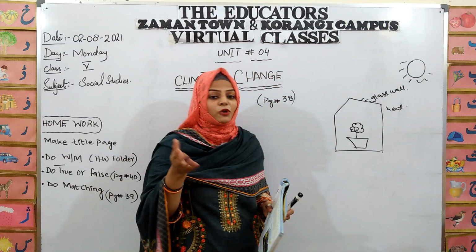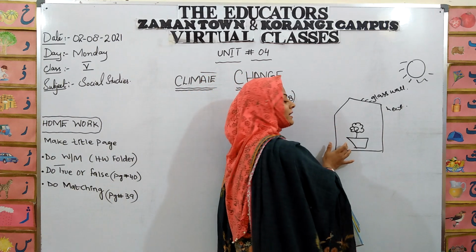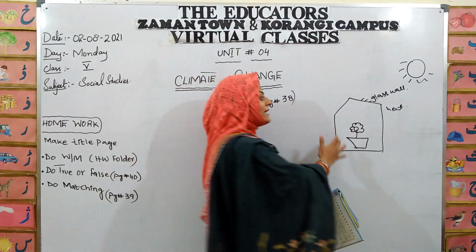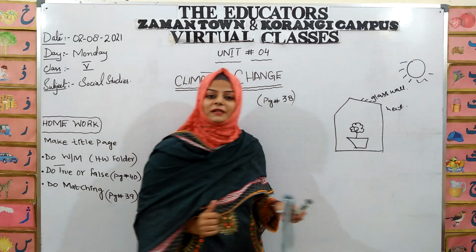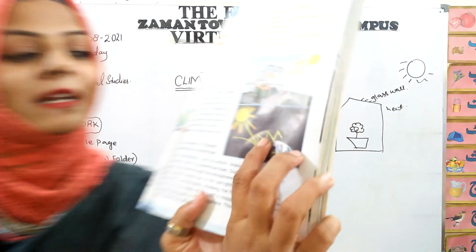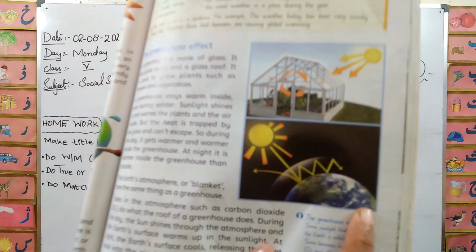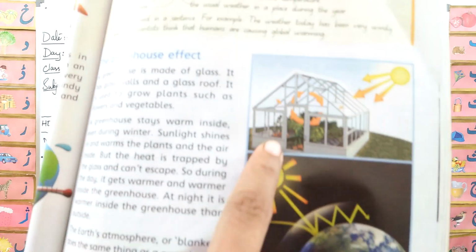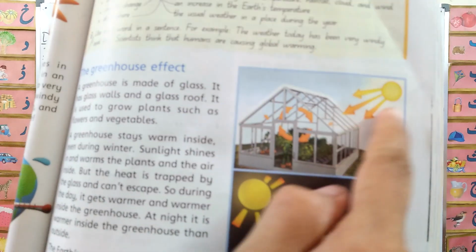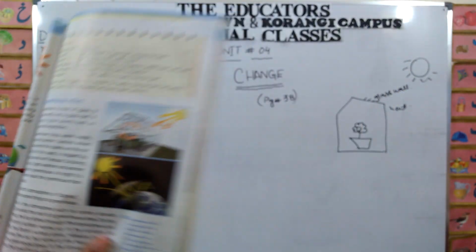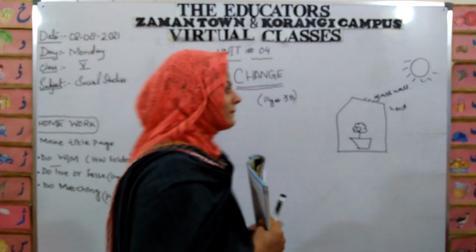So scientists observed that the plants growing inside this greenhouse grow more rapidly and more efficiently as compared to the plants growing outside the greenhouse. This is the greenhouse effect, and on page number 39 you can easily observe that here we have a greenhouse made of glass, and when the sunlight strikes, as I told you, the rays are trapped and it keeps the inside warm.